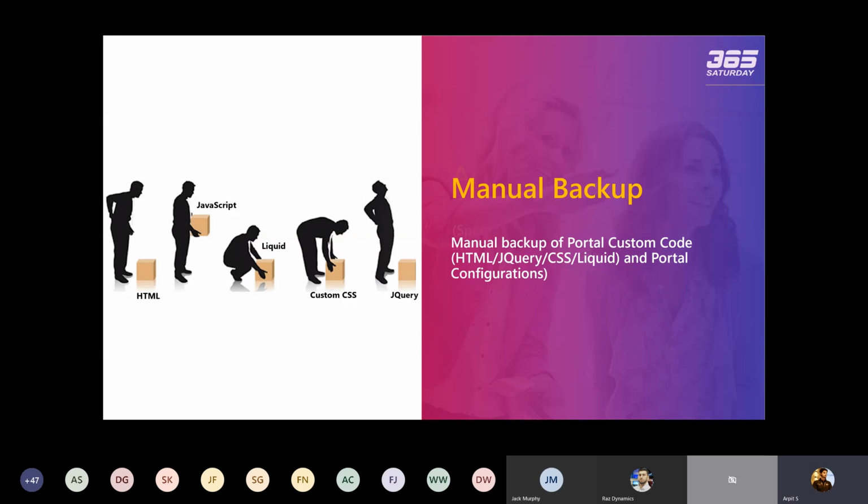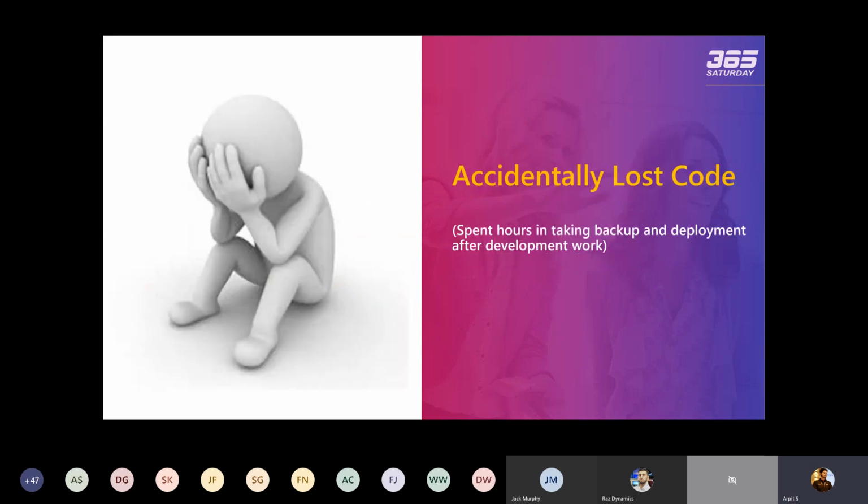And obviously the third thing is accidentally losing the code. This is one of the major things: during the whole day you have worked on the functionality, but you forgot to take the backup and deploy the things on the target instance. Next day you come to the office and you find that everything got lost, your trial got expired, or whatever instance you're working on is not working. There are a number of reasons that lead to losing your code. This is also a very difficult situation for the developer, that any feature they are developing on the development instance got lost. So this is also one of the challenges that each developer faces.